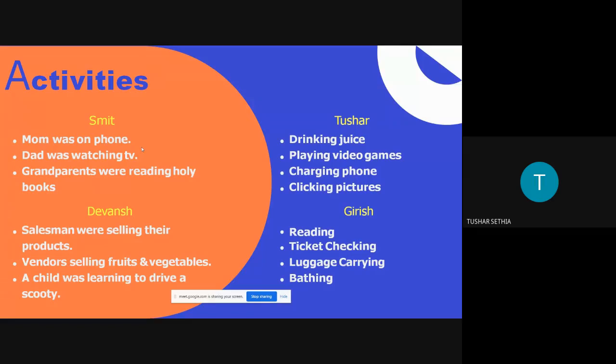Now Girish Purohit. Good morning, sir, and my fellow students. So I have observed all the activities at the railway station. A person was reading a newspaper. The ticket collector was checking the tickets. A person whom we know as a coolie was carrying the luggage for the express, and the people were bathing on the side of the railway tracks. Next slide.